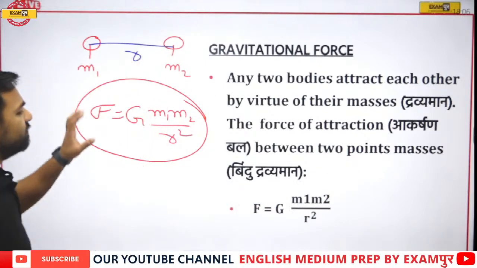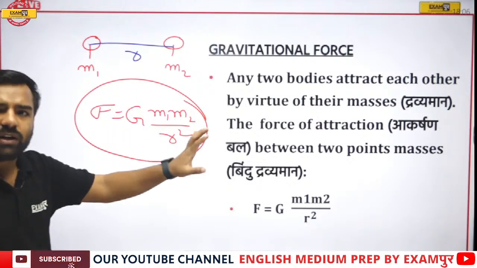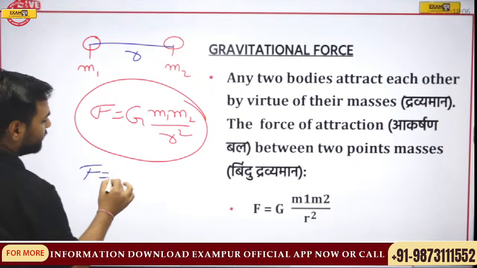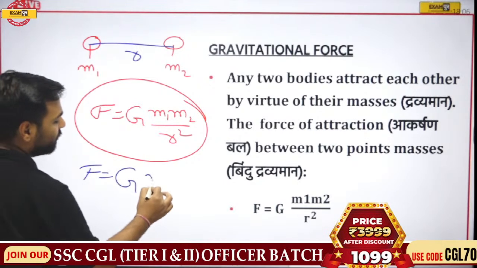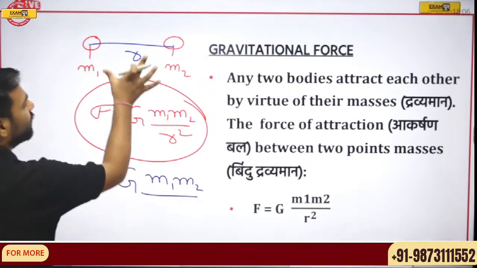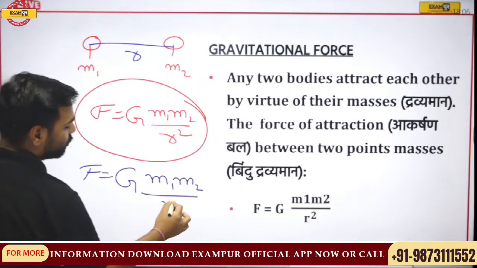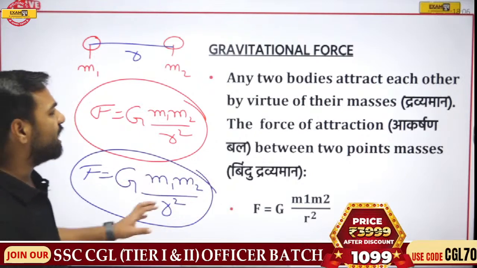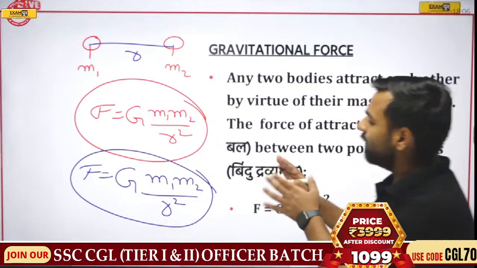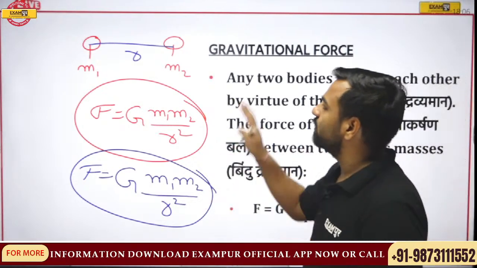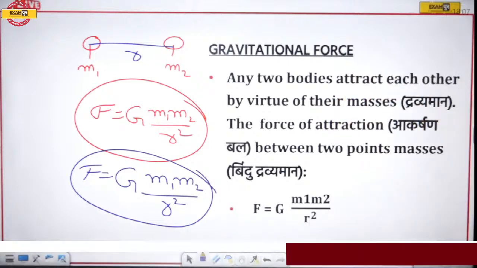If someone asks me about this force, how can I give it? I'll say this force is equal to G, the gravitational constant, multiplied by both the masses, and whatever distance there is, I am squaring it. So F = G m1 m2 / r^2. This tells you the amount of force being applied. So this was about gravitational force.